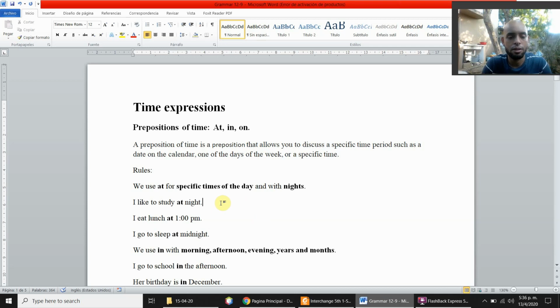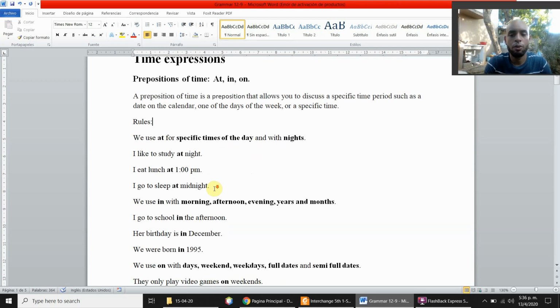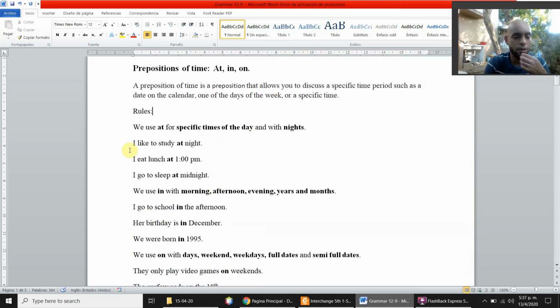To create time expressions, we use prepositions of time. A preposition of time is a preposition that allows you to discuss a specific time period, such as a date on the calendar, one of the days of the week, or a specific time. These are the rules. We have seen these rules on the intro book. Let's check them out. It's going to be like a review.